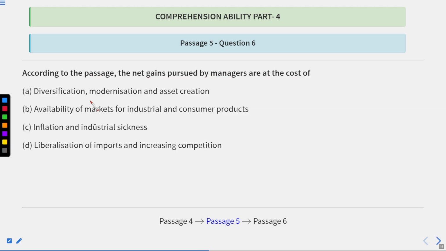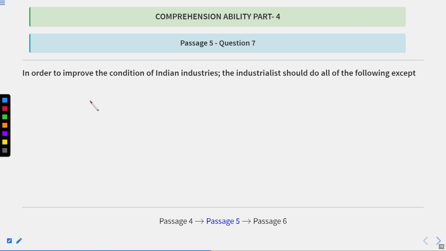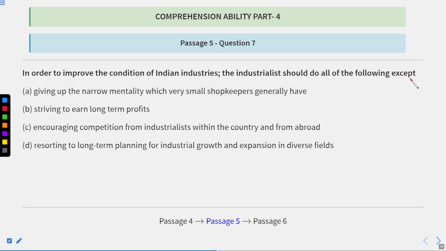Now let us move to the next one. It is, in order to improve the condition of Indian industries, the industrialists should do all the following except giving up the narrow mentality which very small shopkeepers generally have, striving to earn long-term profits. Now, in order to improve the condition of Indian industries, what should they do? The industrialists should do all the following except.